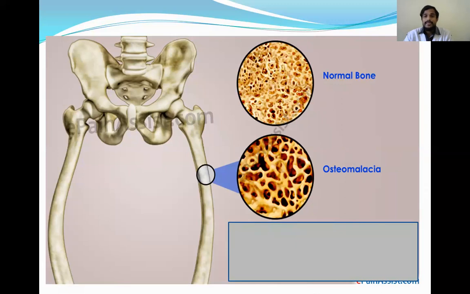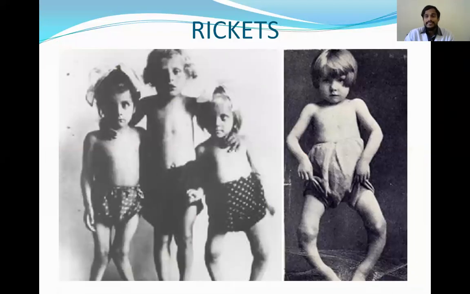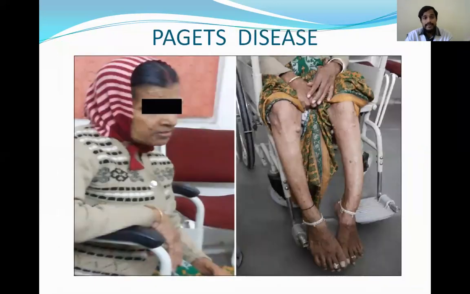So this is osteomalacia, in which the bone becomes brittle and easily breakable. And this is rickets, which is due to vitamin D deficiency. That you have all seen. And this is Paget's disease.